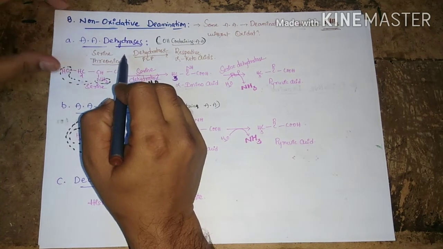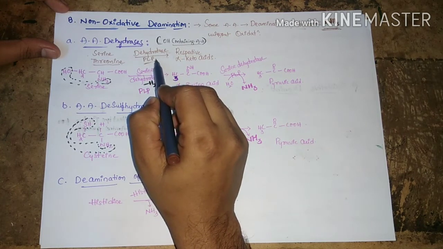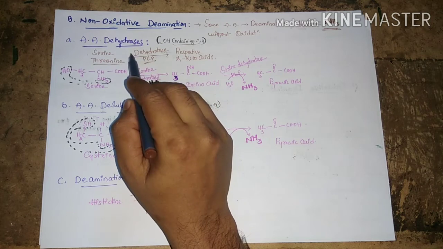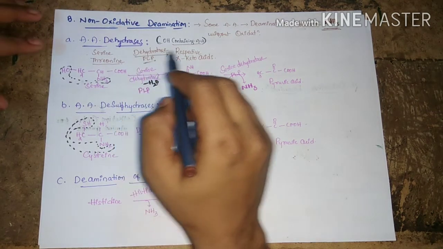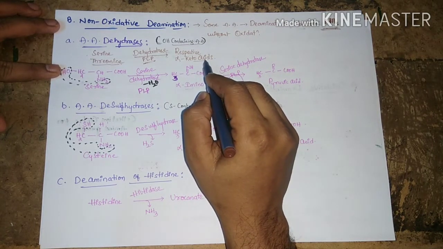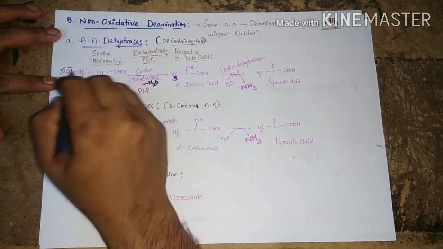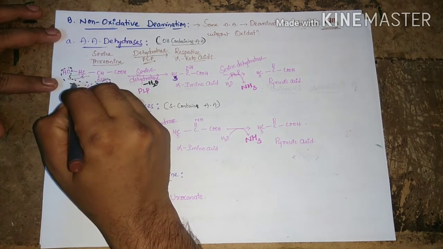In the presence of dehydratase, with PLP, pyridoxal phosphate, as the coenzyme, serine and threonine can be converted into the respective alpha keto acids by the loss of the amine group as ammonia. If you observe the structure of serine, it has CH2OH at the R position.